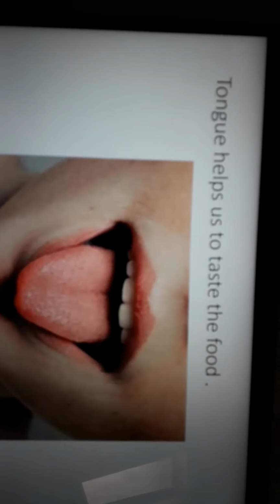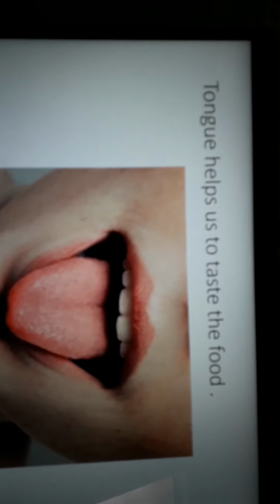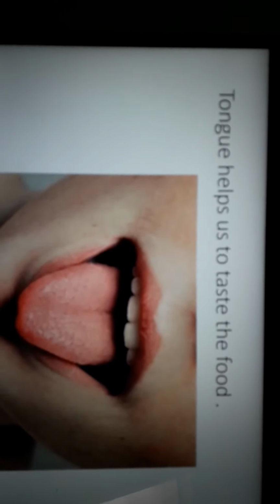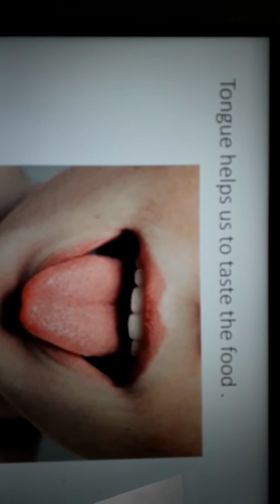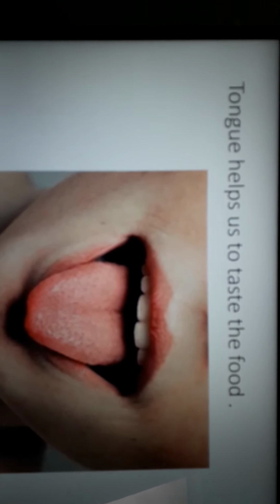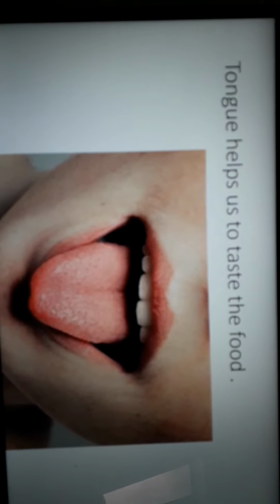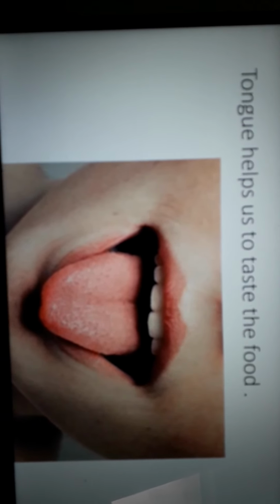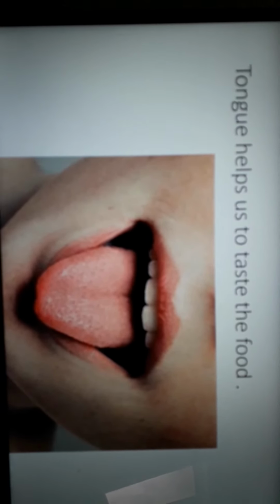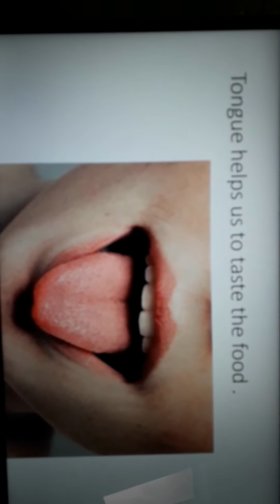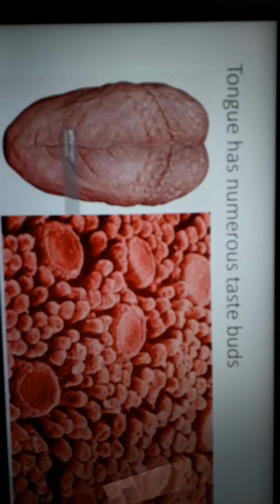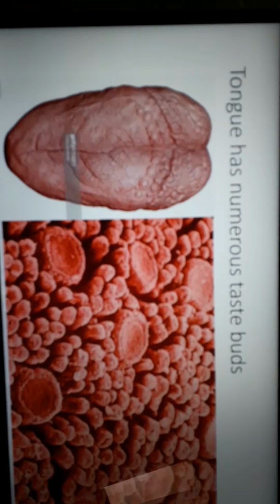Then what happens? Tongue. Till the food is in our mouth, we use the tongue and we use our teeth. Now the tongue helps us to taste the food. How does the tongue help us to taste the food? Children, our tongue has numerous taste buds. See, this is the magnified picture of a taste bud. It is taken from an electron microscope.